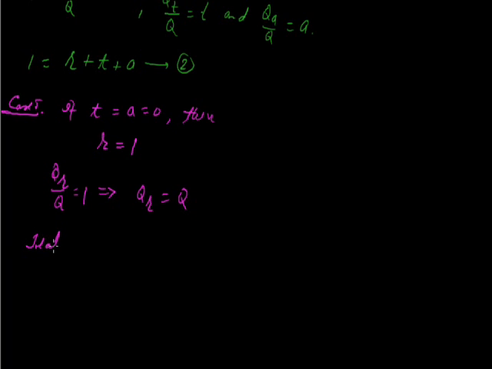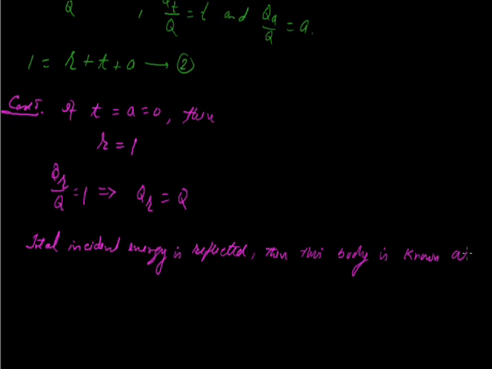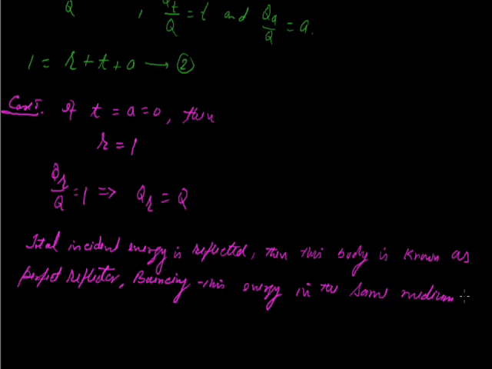If total incident energy is reflected, then this body is known as a perfect reflector. The bouncing of this energy in the same medium is known as reflection. Here, reflection of light.